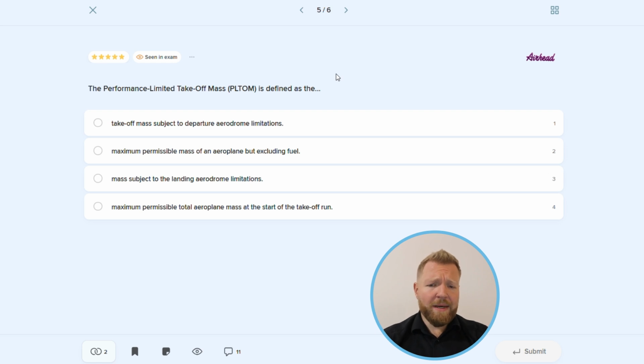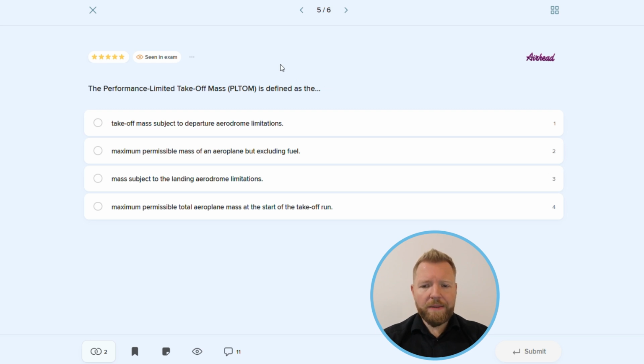The tire speed limited mass is established because every tire has a maximum certified ground speed. However, it is a very rare situation that tire speed limited mass would be a restrictive factor for performance-limited takeoff mass, since it requires very unfavorable conditions that would set a very high ground speed in relation to calibrated airspeed V liftoff, such as a hot day with a high pressure altitude with a strong tailwind.